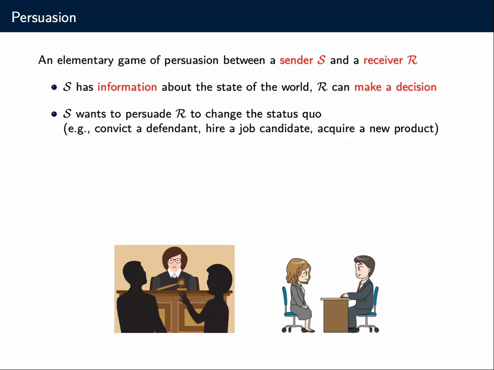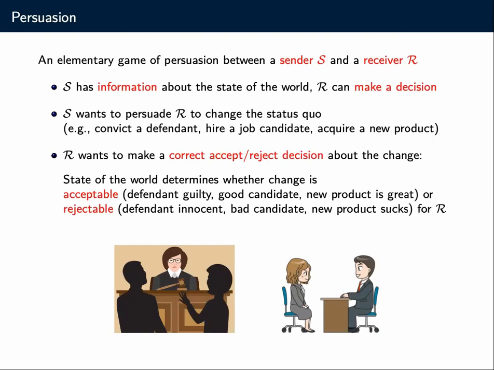Here we study an elementary version of this, where the sender wants to persuade the receiver to change the status quo. Examples could be: the sender is an attorney and wants to convince a judge to convict the defendant. Or the sender is a job candidate and wants to convince a firm to hire her. Or the sender is a consultant and wants to convince another company to acquire a new product. So the incentive or the preference of the sender is pretty clear here. He wants the receiver to change the status quo.